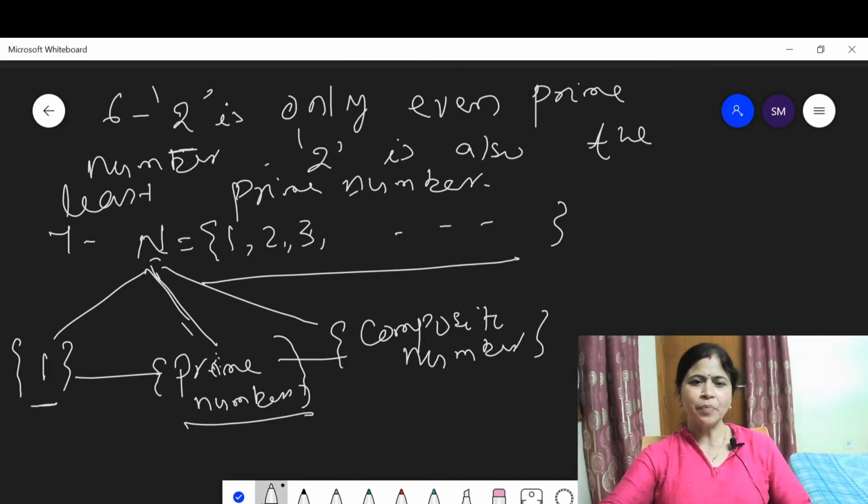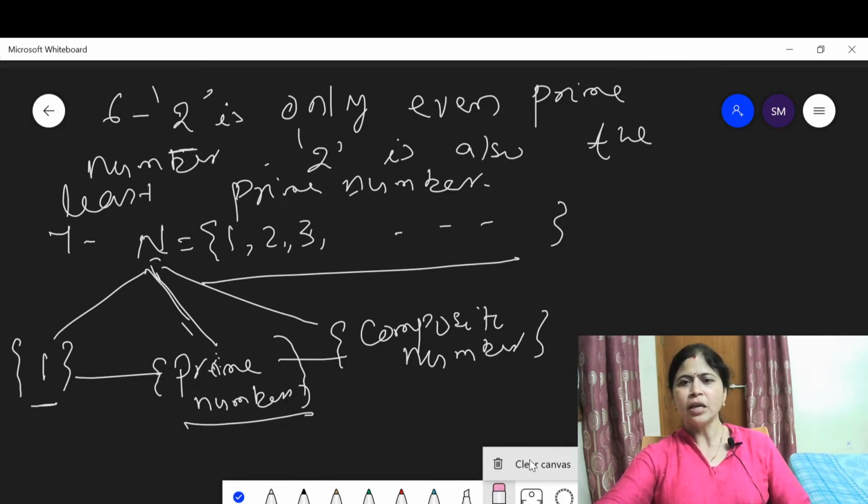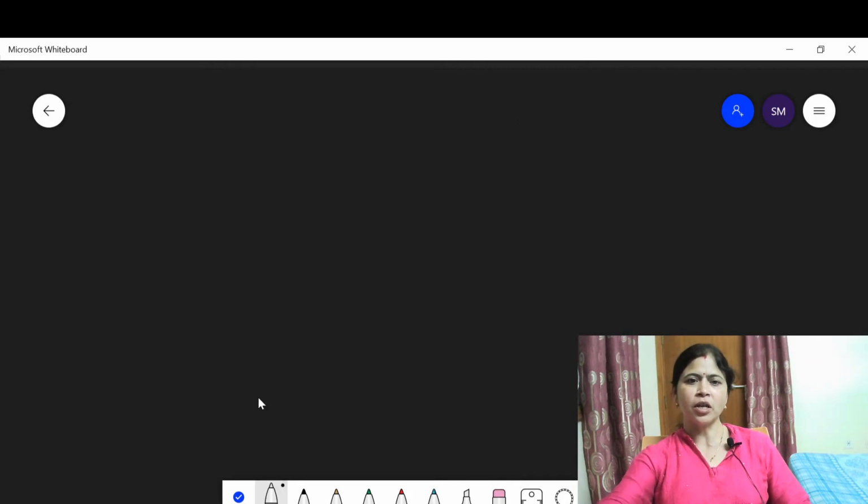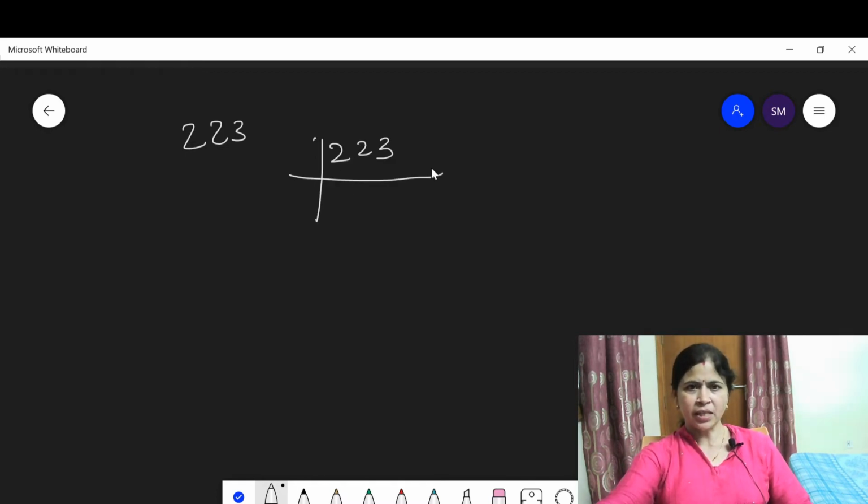You may factorize by the prime factorization method to find out whether a number is prime or composite. Suppose you have the number 223. Let us find whether it is a composite number or a prime number. Is 223 divisible by 2, 3, 4, 5, 6?